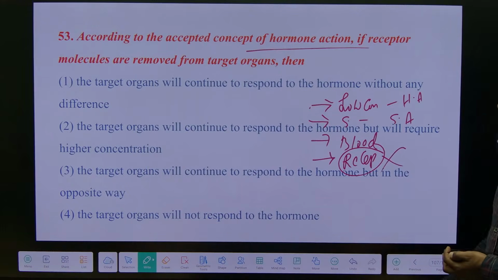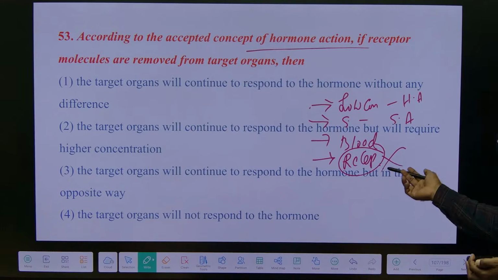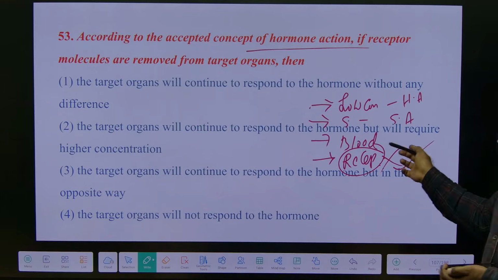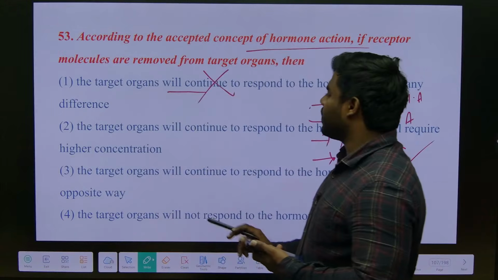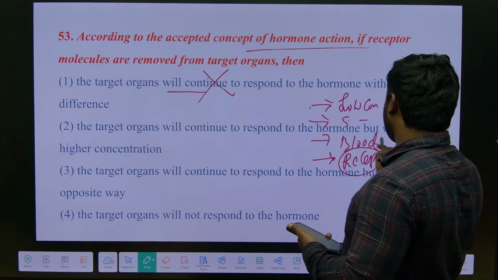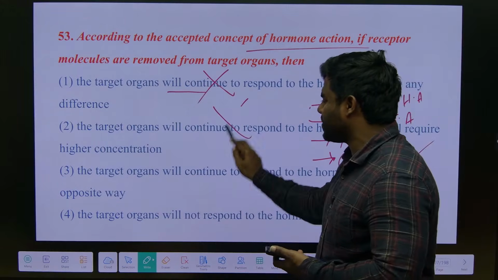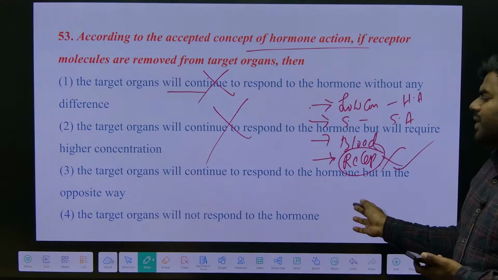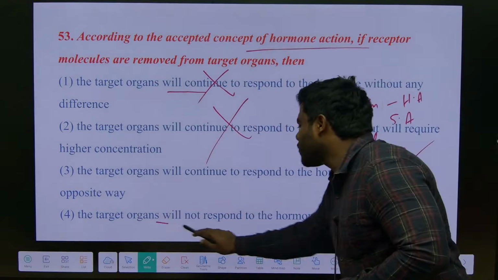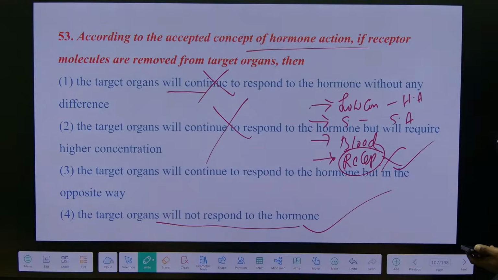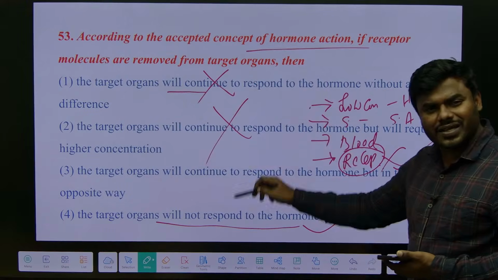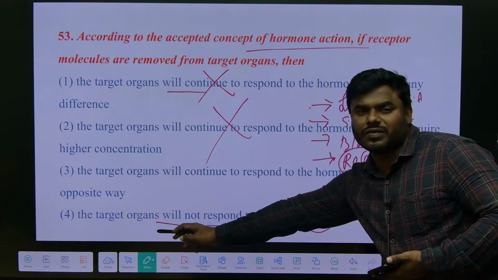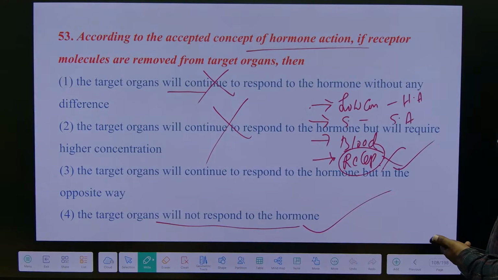What have we done? We have removed the receptor. So without the receptor, the hormone never shows any action. So the target organs never respond. The option that the target organs will continue to respond to the hormone but will require a higher concentration is wrong, because we have removed the receptors. The target organs will not respond to the hormone. Without the receptor, where the hormone attaches, without attaching the hormone, organs never work. Simple, straightforward.